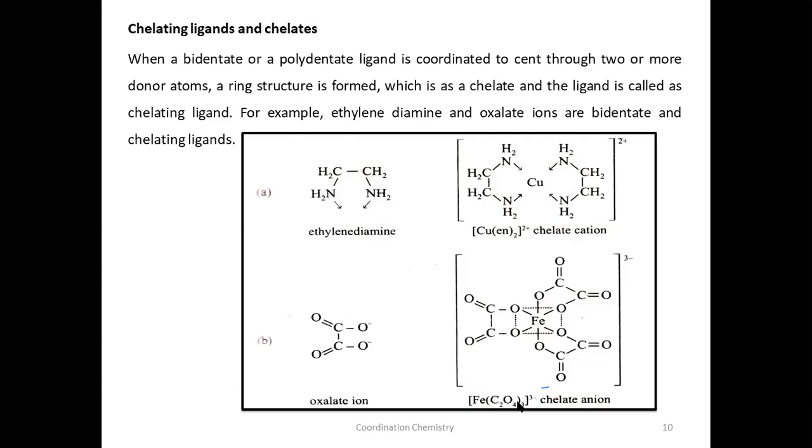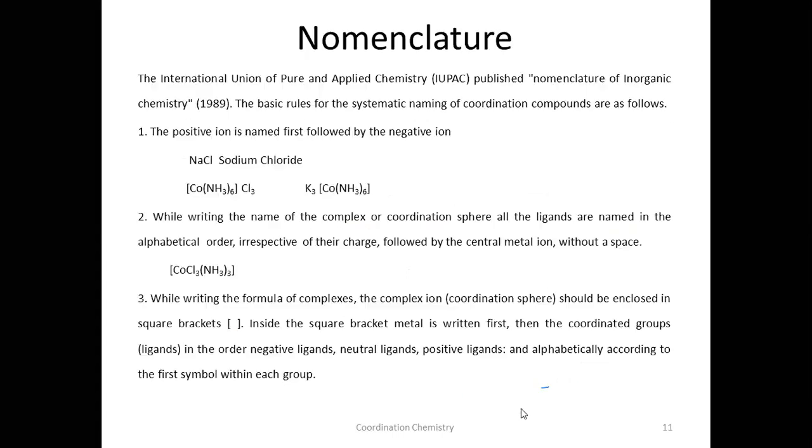You should be careful while calculating the coordination number. So how many chelating ligands are there? 3. This is a bidentate ligand. Bidentate ligand means from each oxalate, 2 donor atoms will be involved in the formation of coordinate covalent bonds. Therefore, 2 into 3, 6. The coordination number is 6 here.